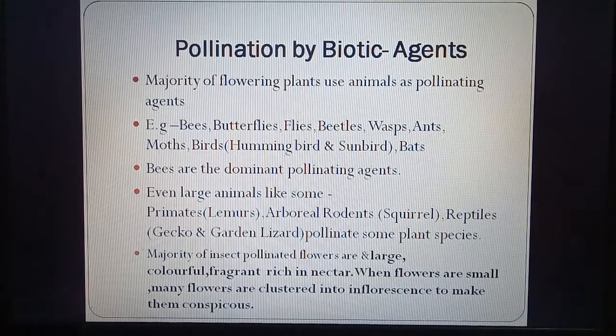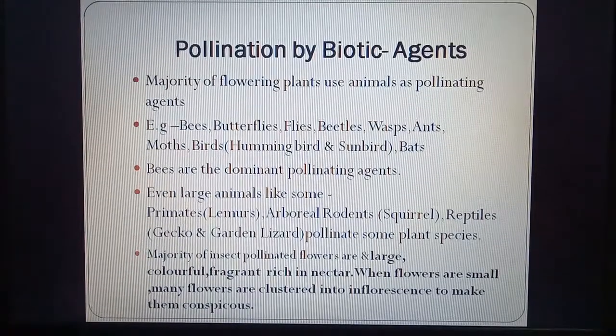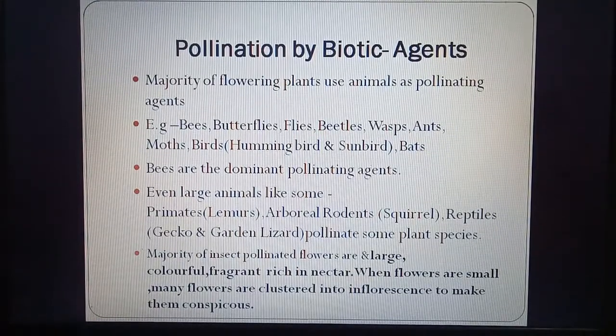When flowers are small, many flowers are clustered into inflorescence to make them conspicuous. So when the flowers are small, they group together and make a large bunch so that they are easily visible by other animals. So these are the adaptations for pollination by insects.